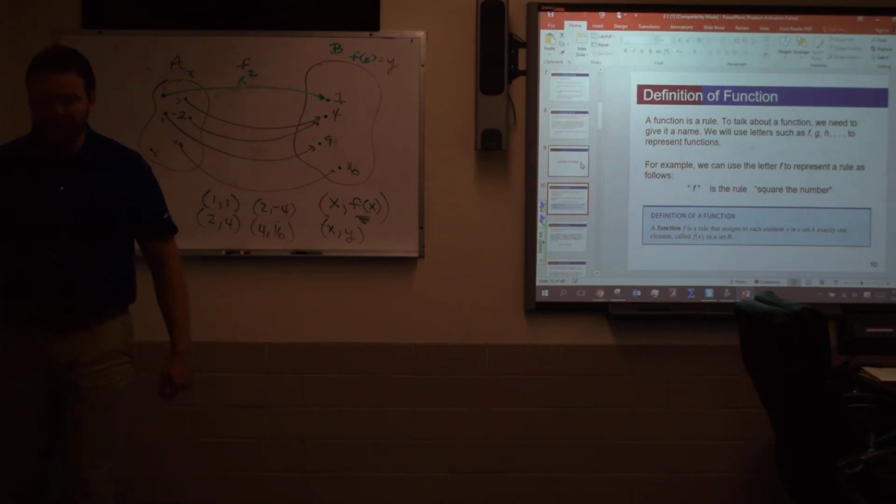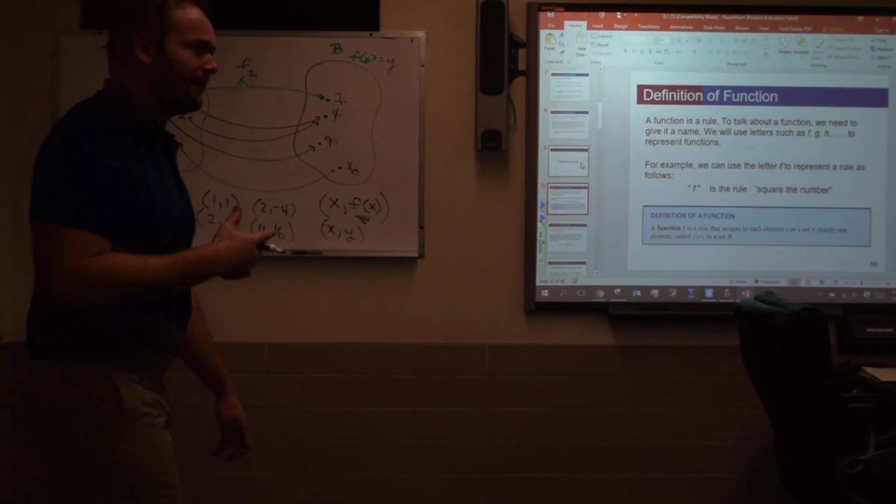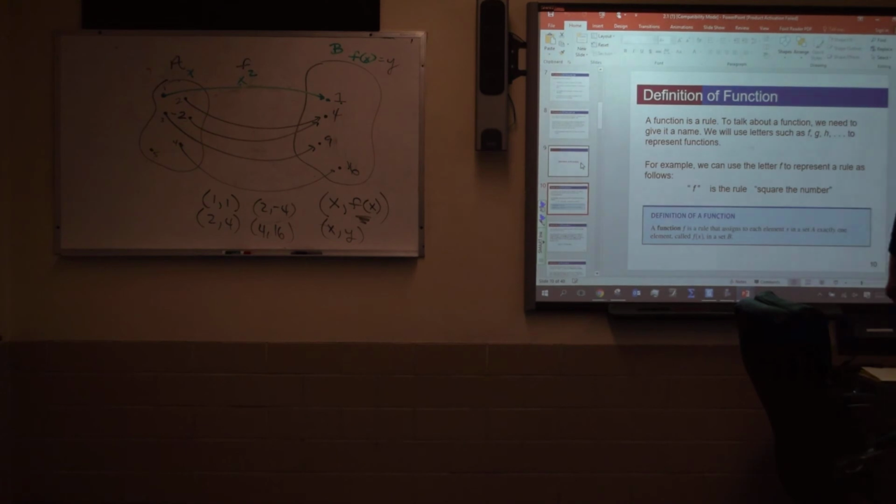But if they just say x comma y, okay, now I've got to think, well, is the rule that they're providing me, that is developing these x's and y's, a function or not? Because later on we're going to be interested in what we call inverses. The first thing to check to see if a rule has an inverse is, is it a function first? If it satisfies that, then we can go look to see if it has inverses. But if it's not a function first, we don't even care and we stop. We don't even go on any further.